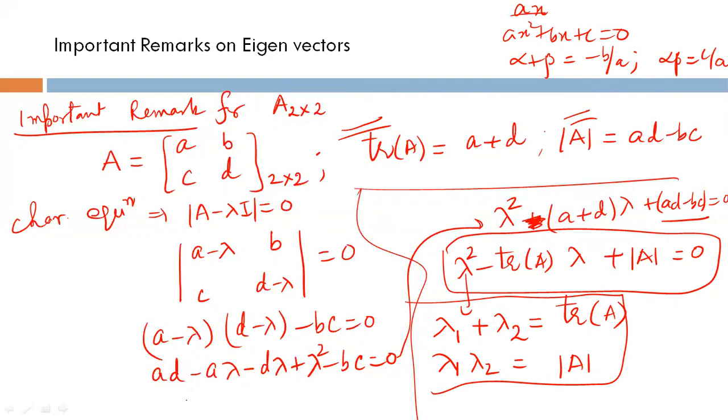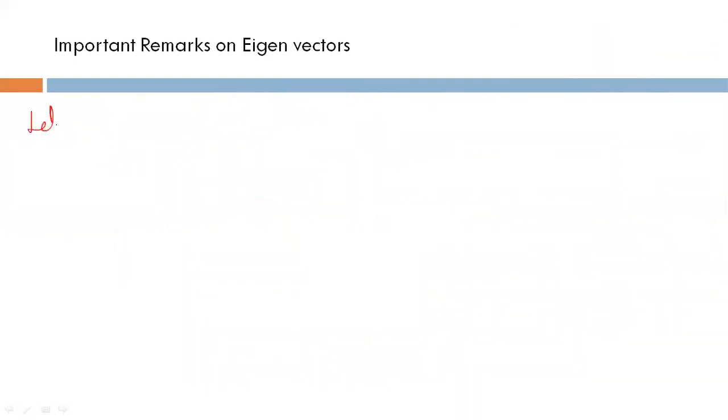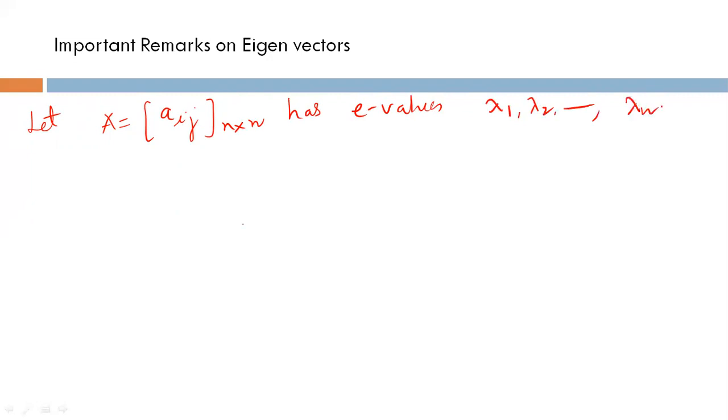This can be generalized also for an n cross n matrix. Let A equal to [aij] be an n cross n matrix having eigenvalues lambda 1, lambda 2, up to lambda n.